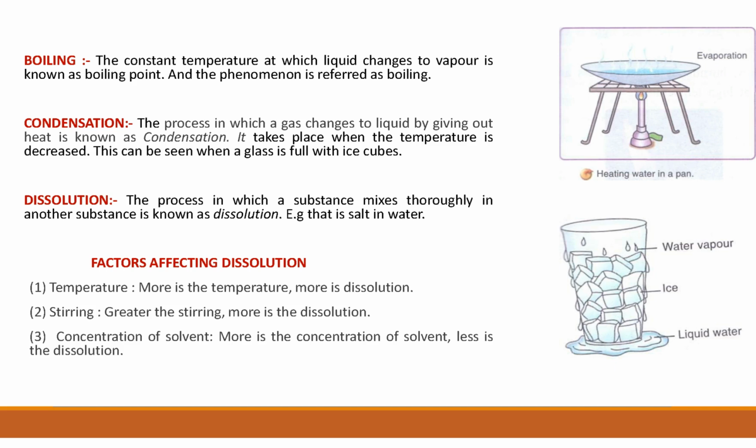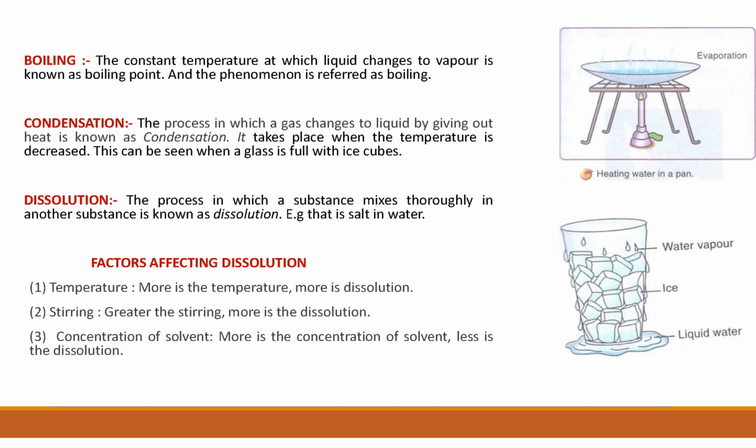If we dissolve salt in water, you see salt is completely dissolved in water. You can't see salt and water separate. When you make a solution, you can't see salt and water separate. It makes a solution, meaning salt completely dissolves in water. So this is the example of dissolution.